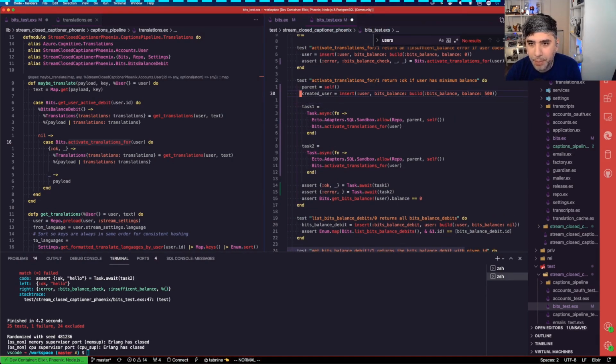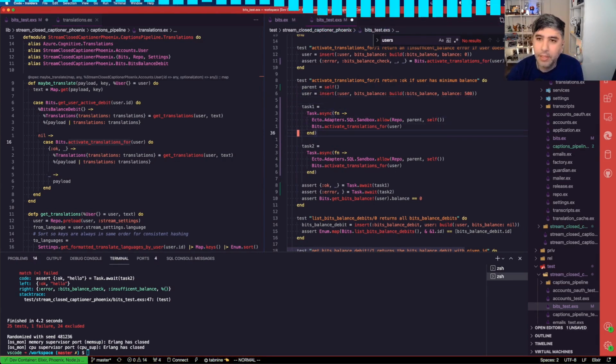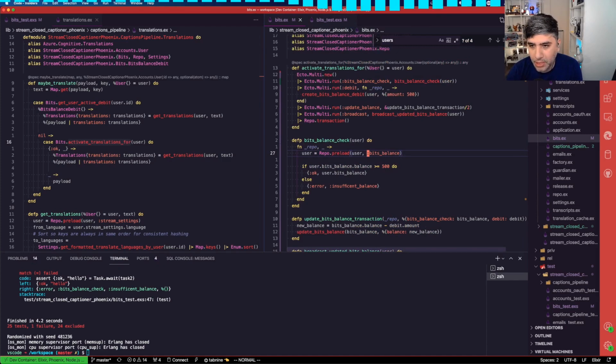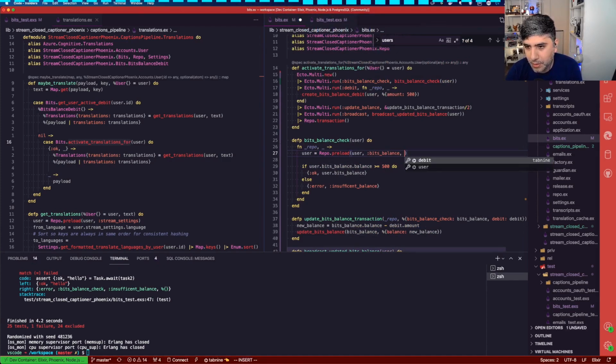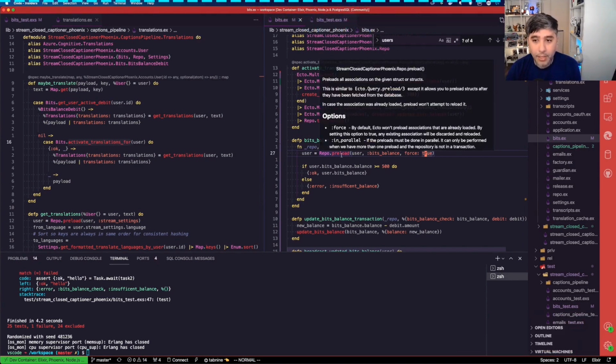This is actually a potential bug under the hood if we happen to accidentally pass in a user with the preloaded bits balance. So I have to do force true. So this test was good because we've actually surfaced another potential bug.